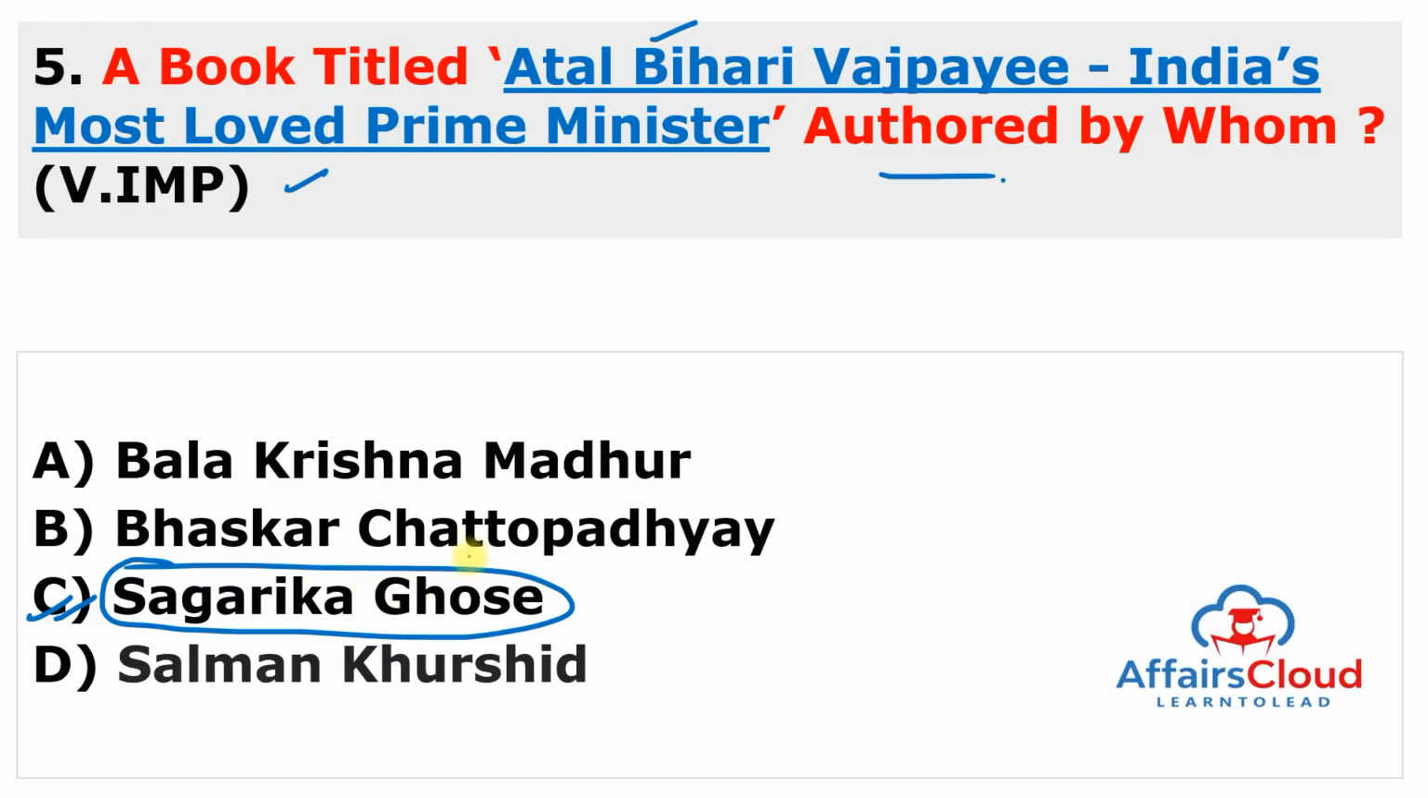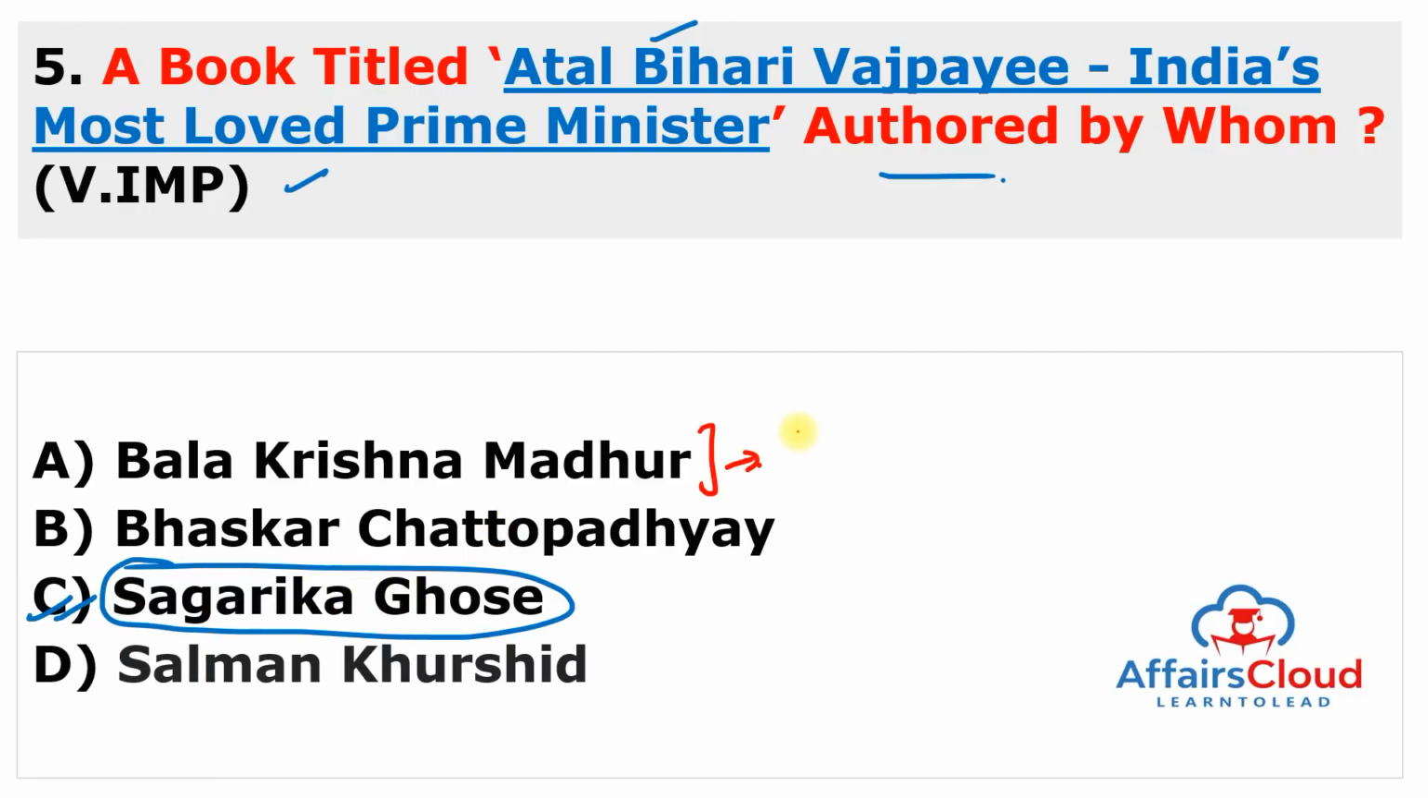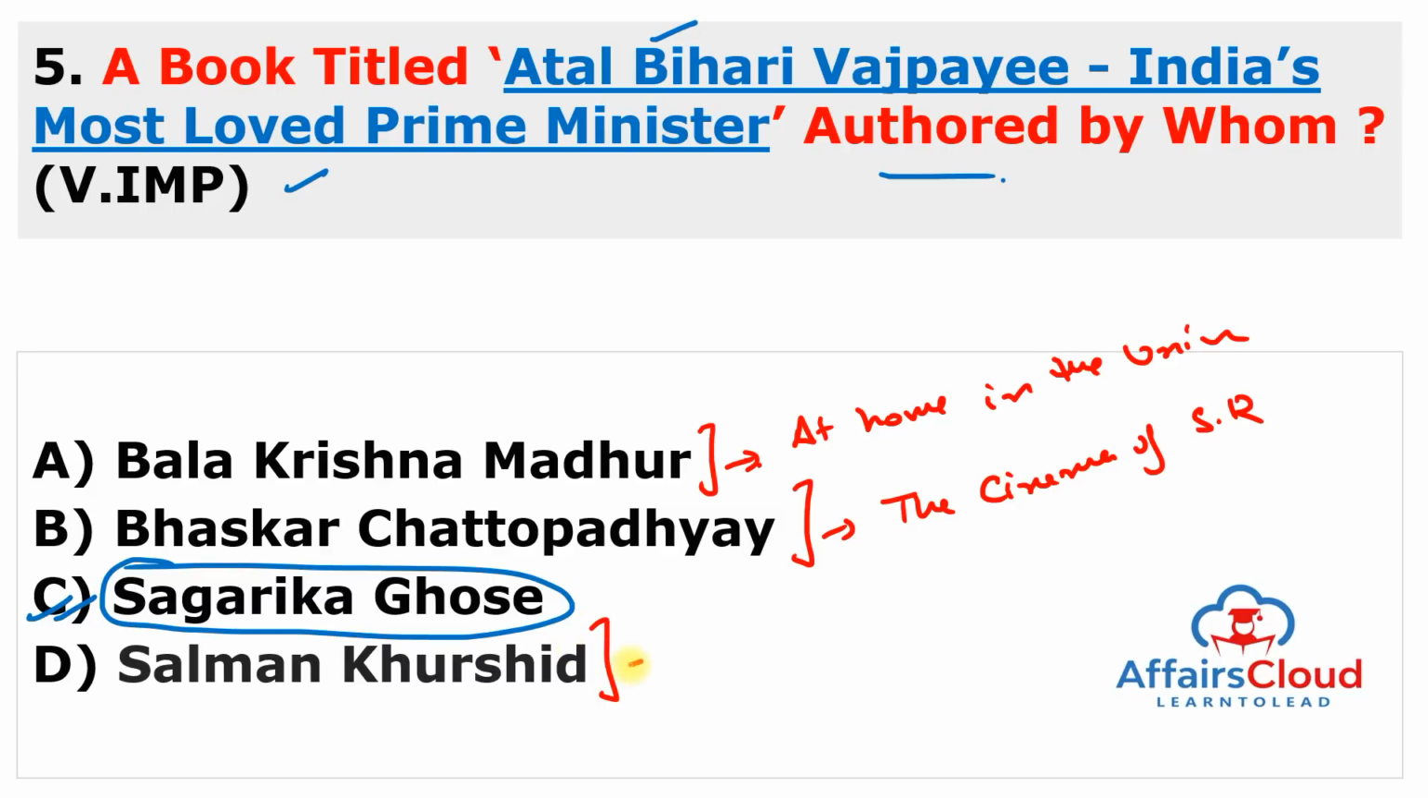And you can also remember the other authors. These are very, very famous authors. Balakrishnan Madhur wrote a book, At Home in the Universe. And second is Bhaskar Chattopadhyay, who recently wrote The Cinema of Satyajit Ray. And next is Salman Khurshid, a very famous Congress leader, and he wrote Sunrise over Ayodhya. You can remember all the books because very, very famous authors are there.